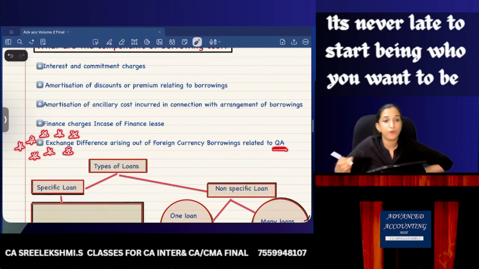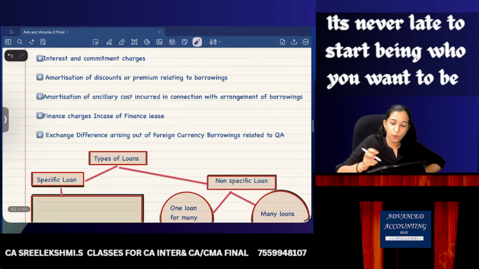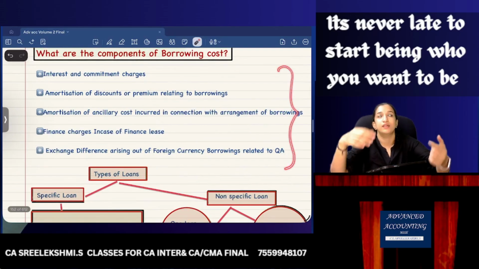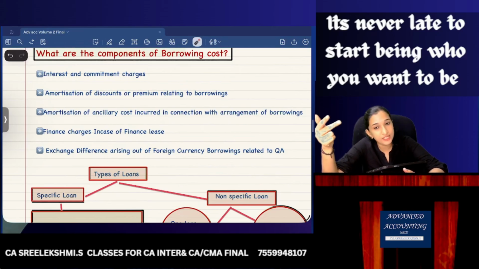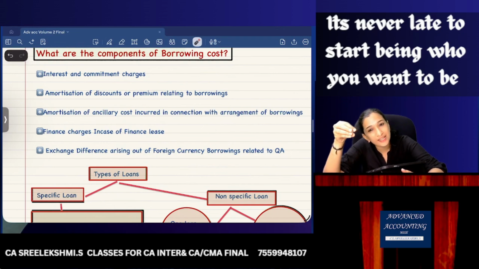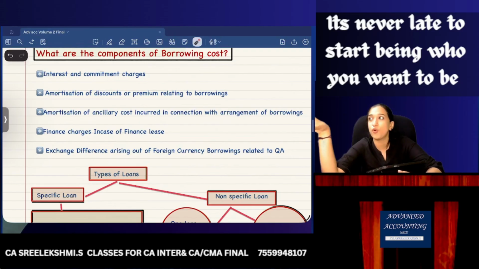We'll be discussing this with so much importance later. So borrowing cost includes interest and commitment charges, amortization of premium or discount in connection with borrowings, amortization of ancillary cost incurred in connection with the arrangement of borrowings, finance charges in case of finance lease, and exchange difference in case of foreign currency borrowings.